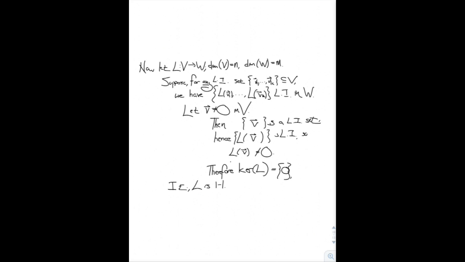Now, to go on, let's make the following comment. It's easy to generate linearly independent sets in a vector space. In fact, one really easy linearly independent set to generate is the set with any non-zero vector. If you take any non-zero vector v in V, then the singleton set with only one element v is a linearly independent set.